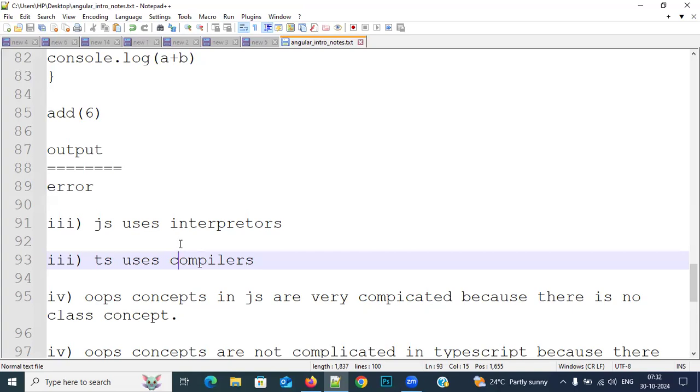For that matter, not only English, any human reading, writing, or spoken language cannot be understood by the computer. So what can the computer understand? Only binary language. Binary language means only two numbers, 0 and 1.